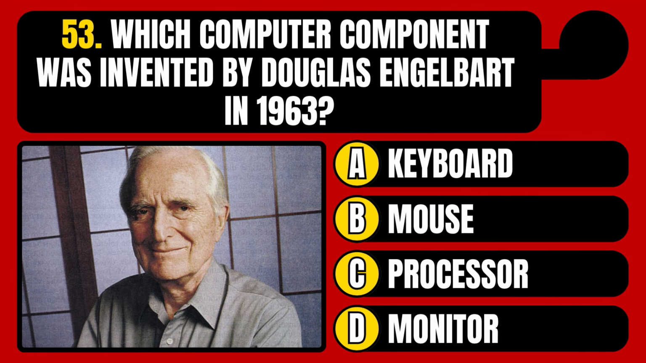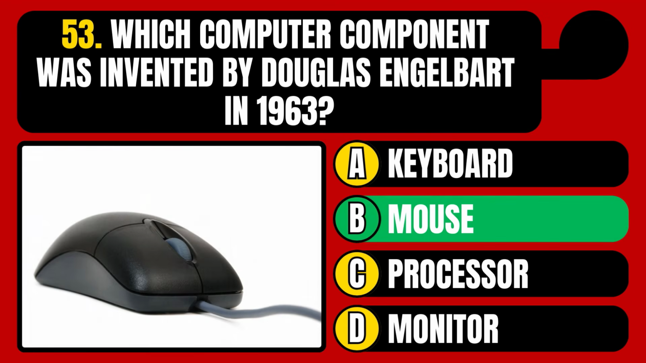Which computer component was invented by Douglas Engelbart in 1963? Keyboard, mouse, processor, or monitor? The correct answer is option B, mouse.